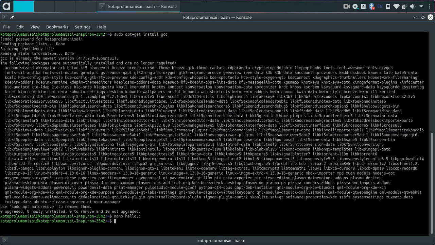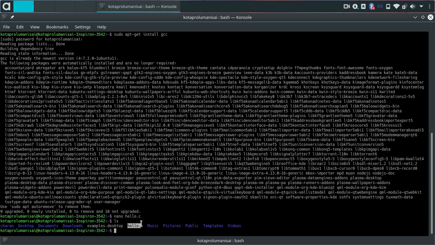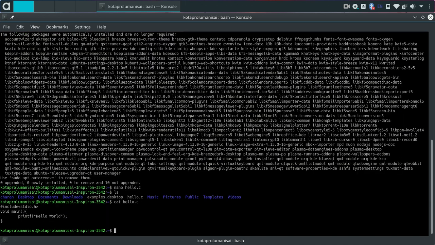As soon as we press enter, and when we list the contents of the present working directory using ls, we can see here we have hello.c. The file has been saved. We can check if it is the correct file by displaying the contents of the file using the command cat hello.c. As you can see, this is the program we have entered.